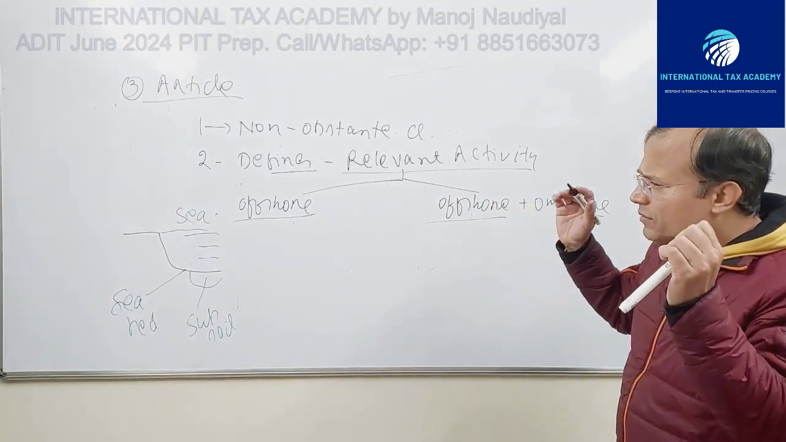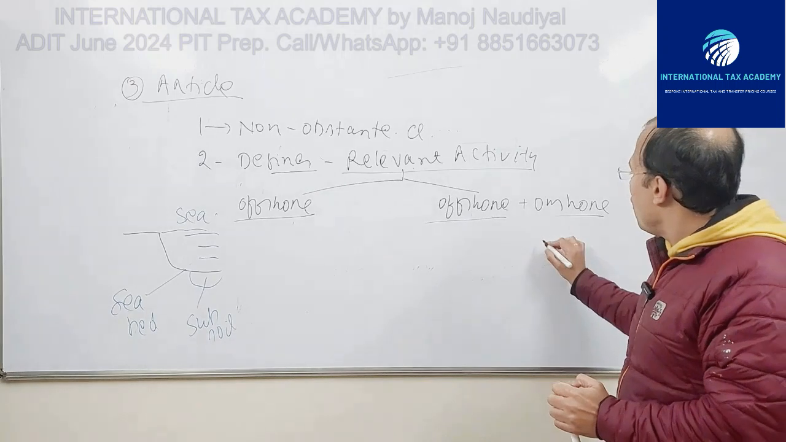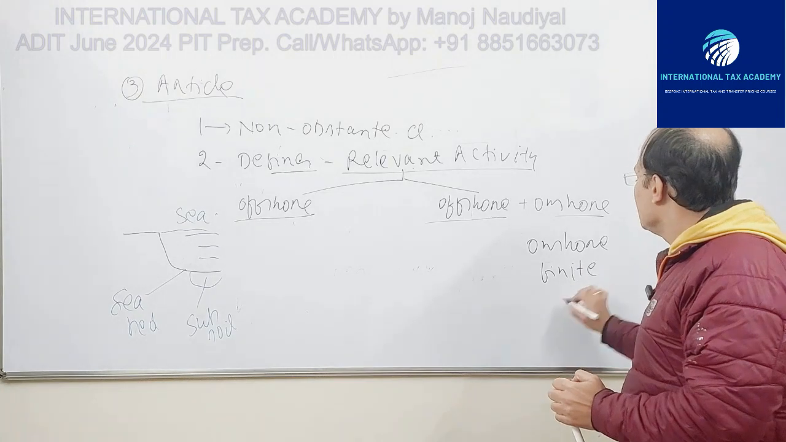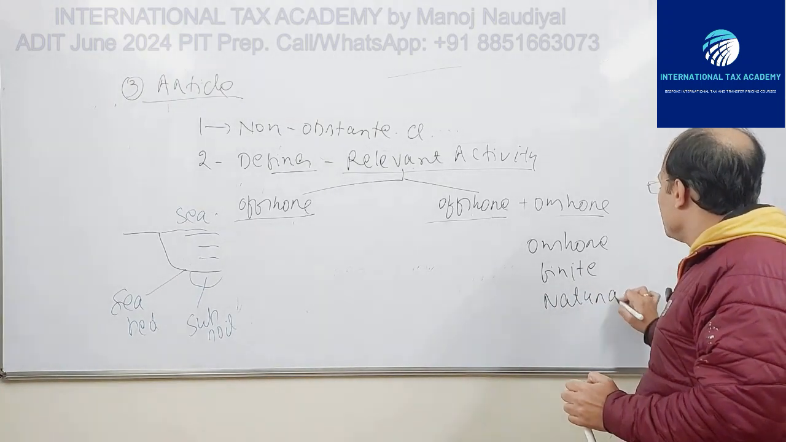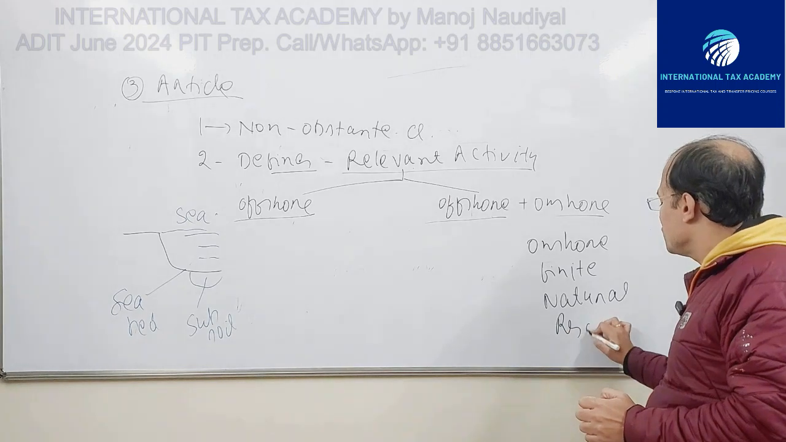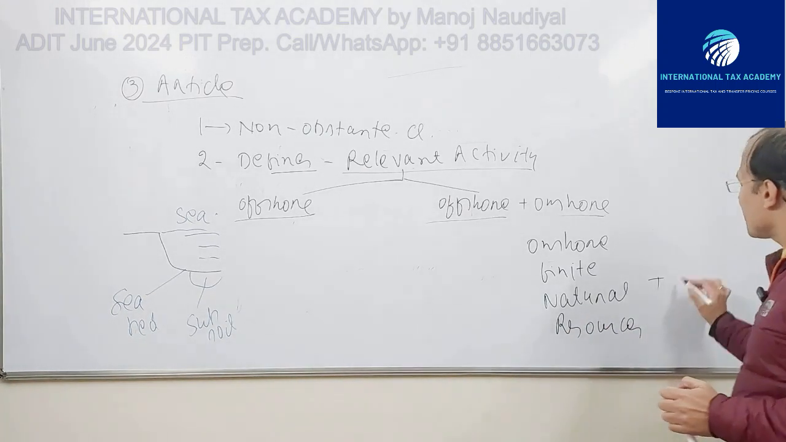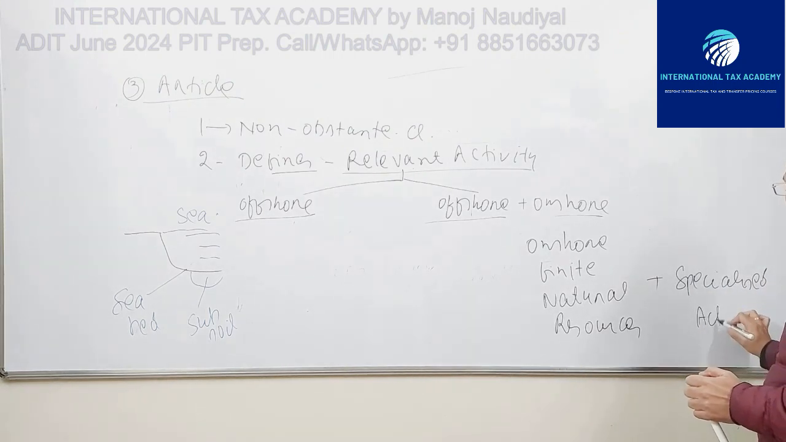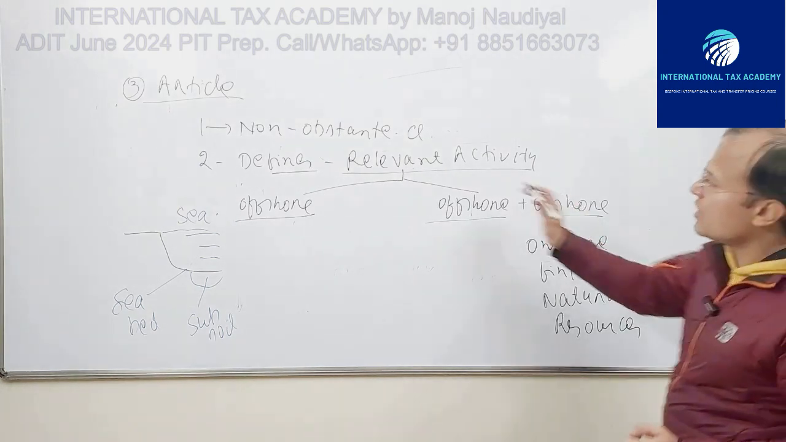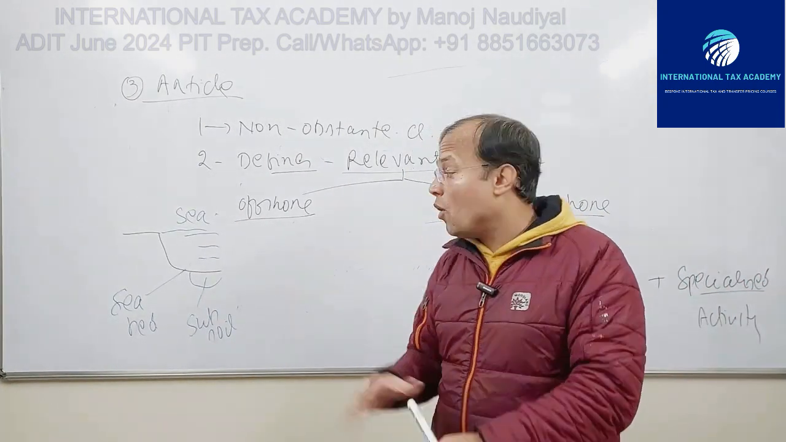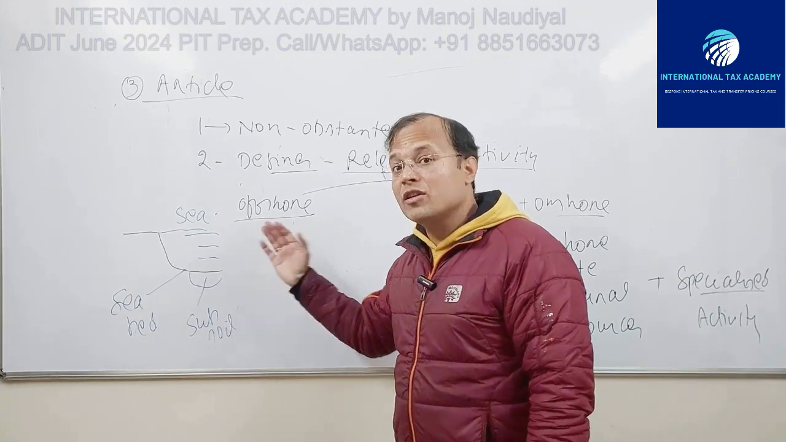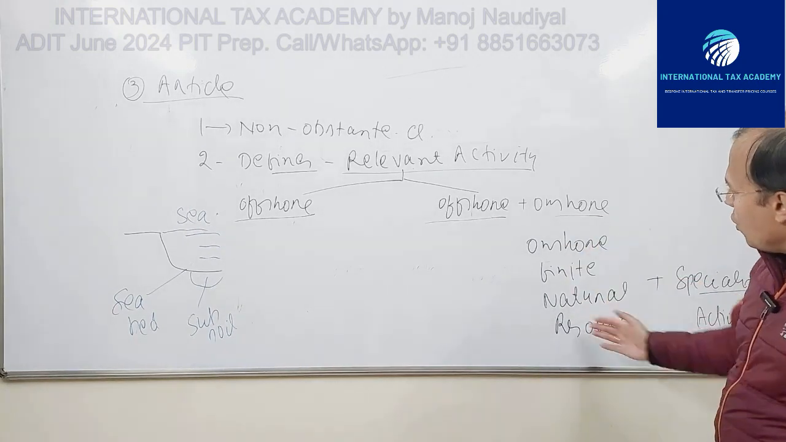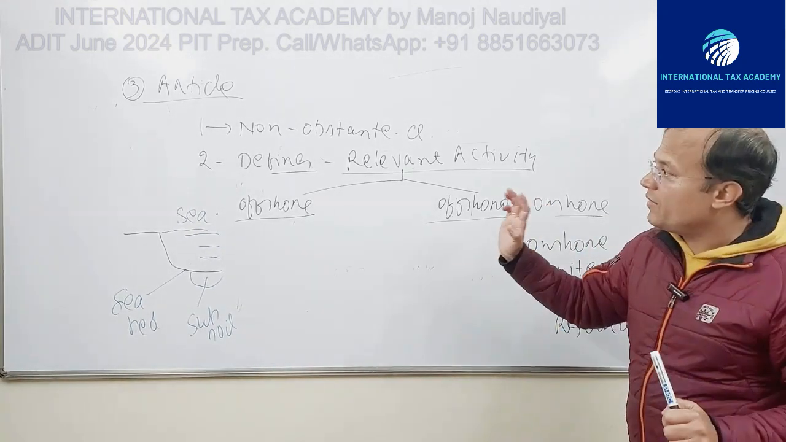That is the phrase which is specifically used: onshore finite natural resources. So this is the specific phrase that is used, plus specialized activity. Fine. So this is the relevant activity. Relevant activity is an activity carried on in the offshore area for exploration and exploitation of seabed and subsoil, plus, in the second variant, onshore finite resources, plus the specialized activity.